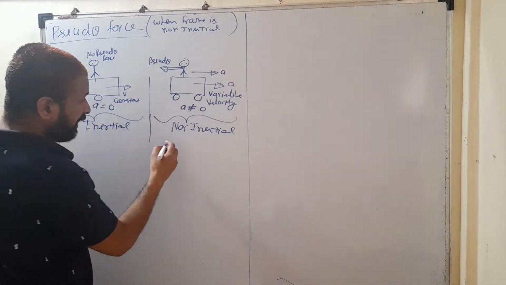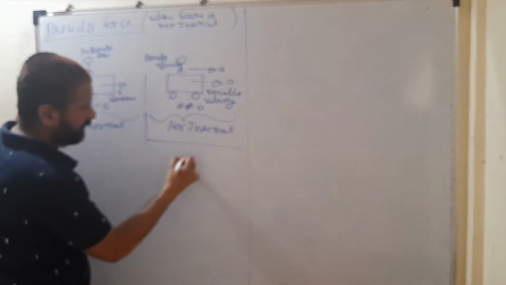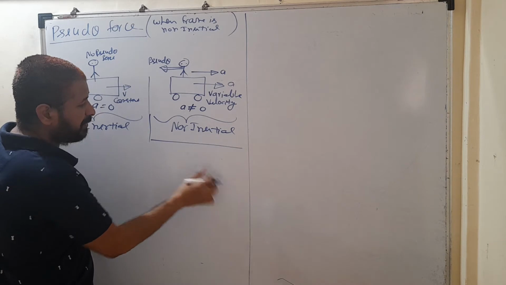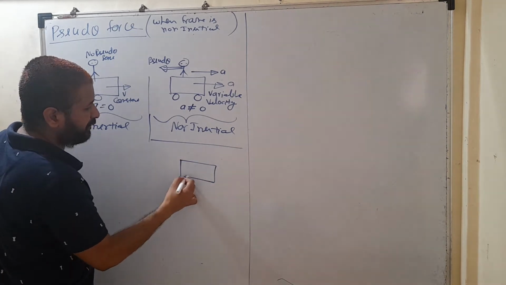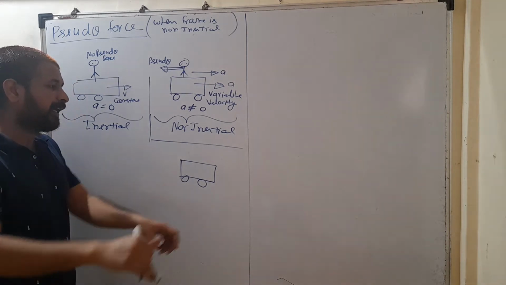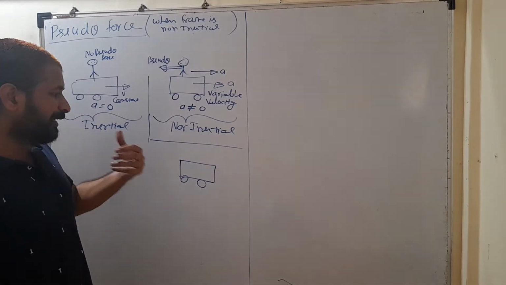If the frame is accelerated backward, the second case, this is the frame and suddenly the brake is applied on your car. In the first case you are accelerating your car. So when you are accelerating your car, you will get a pseudo force in the backward direction. You have to hold that car, otherwise you will get a pseudo force in the backward direction.